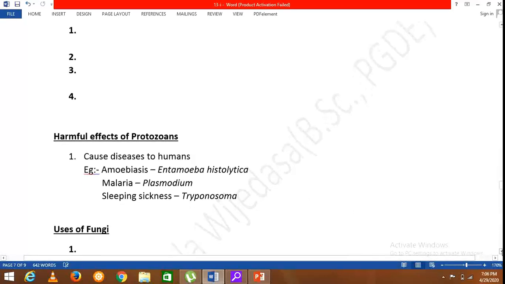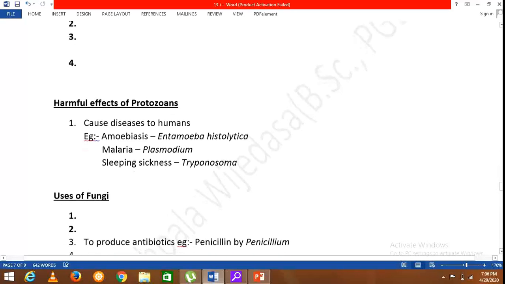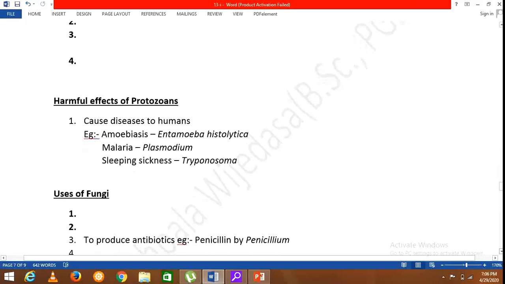Then we'll move on to the uses of fungi. Once we talk about fungi, you may think that they cause most of the harmful impacts, but they have a lot of uses. There are so many important facts regarding these fungi also.